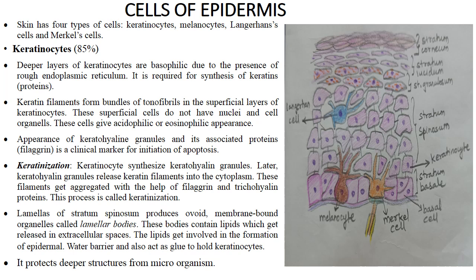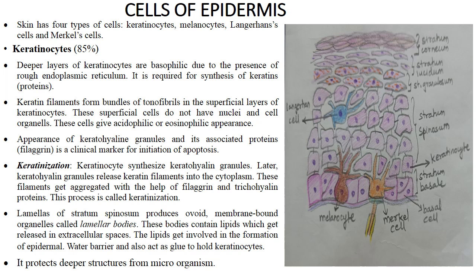So throughout the slide what we have studied, the keratinocytes are synthesized by stratum basale and they are present in all the layers, but there is a difference in the keratinocytes present in each layer. So what is the difference? We will revise again. In the superficial layer it is acidophilic because it has no nucleus, no cell organelles, so it is acidophilic and it has dead cells.